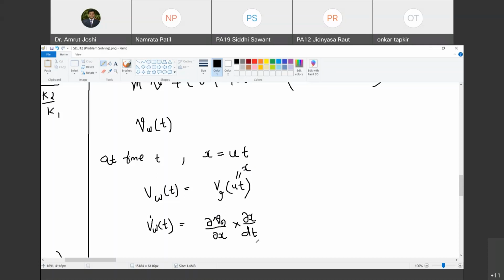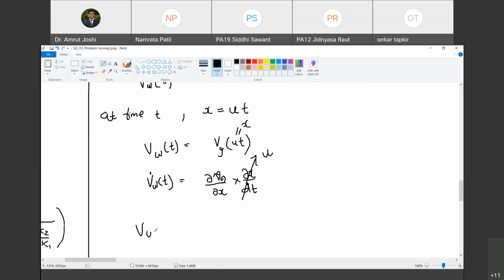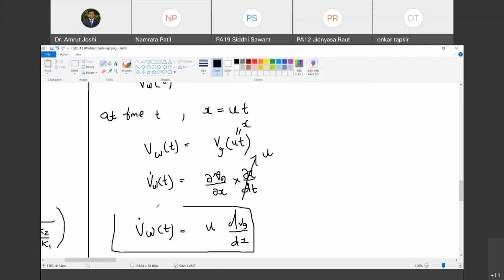Now can you tell me what is dou x by dou t? Dou x by dou t, we know it is u. Are you with me? So therefore, what is Vw dot of t? It is equal to u times dvg by dx. Happy? Now tell me what is VW double dot of t? क्या? इसका एक बार और टाइम के साथ डिफरेंशिएशन लेना है।